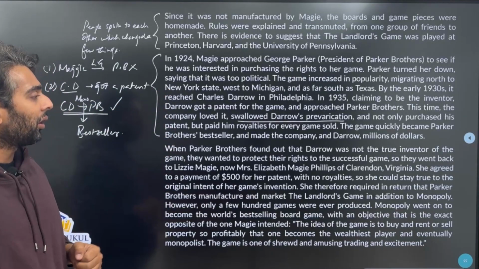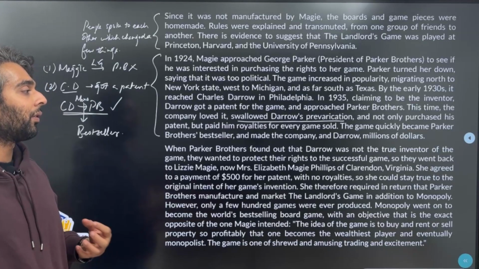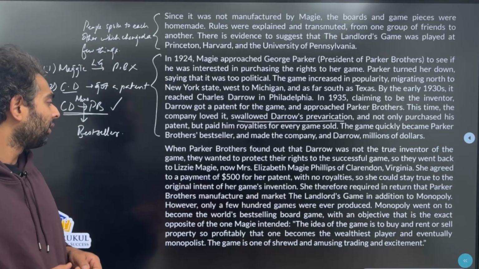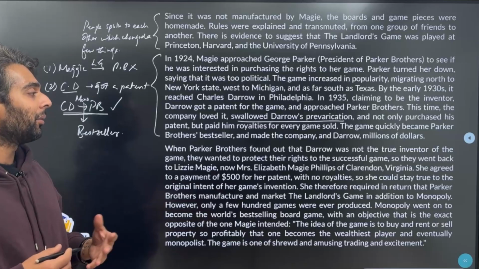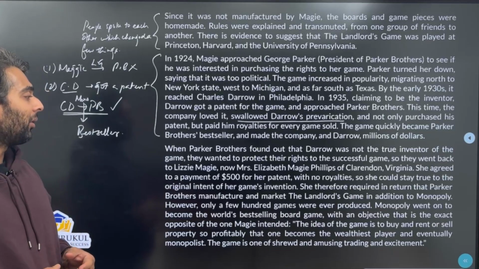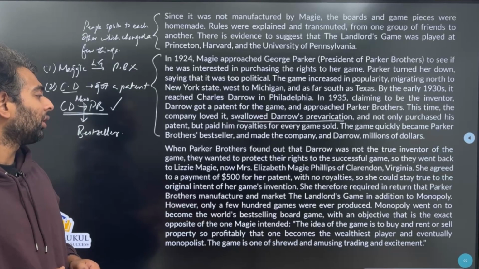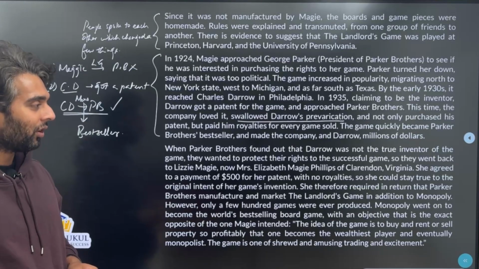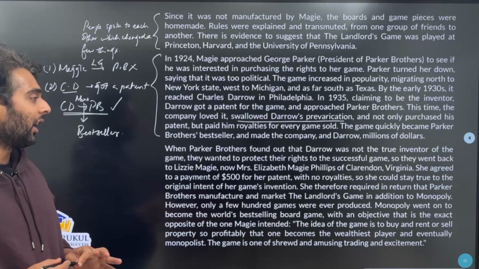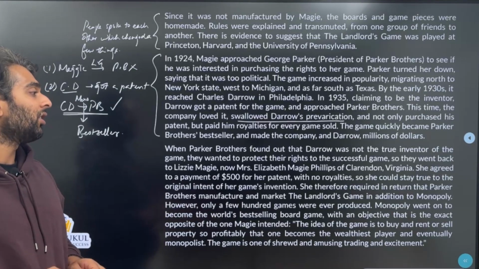When Parker Brothers found out that Darrow was not the true inventor of the game, they wanted to protect their rights to the successful game. So they went back to Lizzie Maggie, now Mrs. Elizabeth Maggie Phillips of Clarendon, Virginia. She agreed to a payment of $500 for her patent with no royalties, so she could stay true to the original intent of her game's invention. She therefore required in return that Parker Brothers manufacture and market the landlord's game in addition to Monopoly.